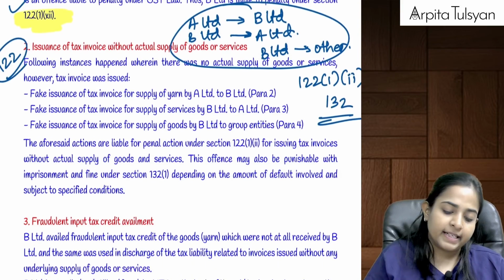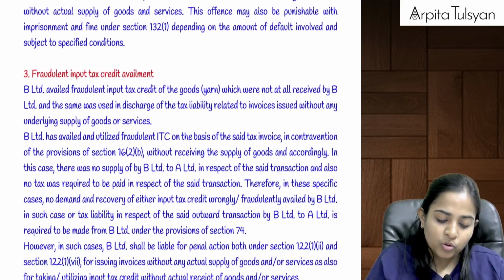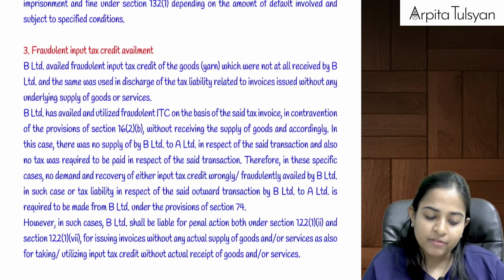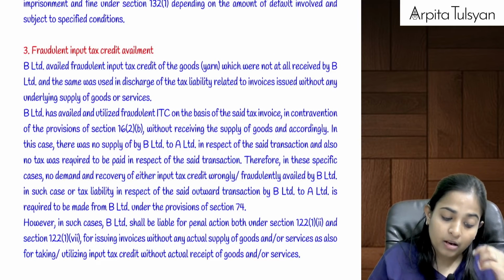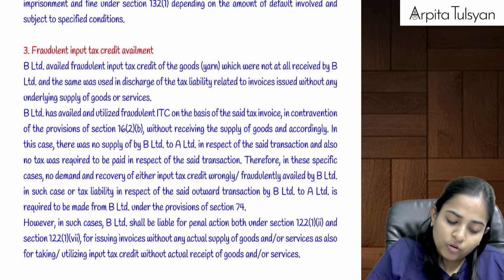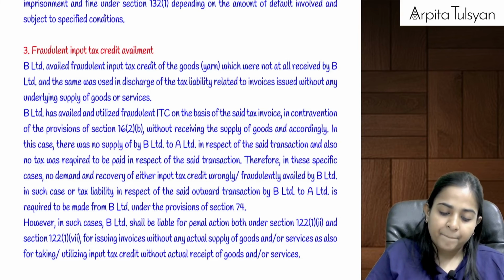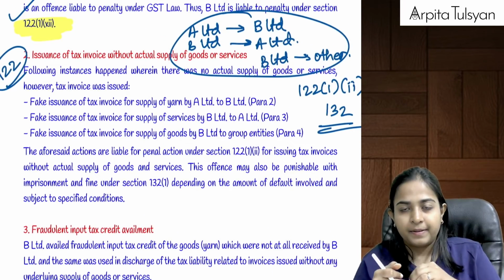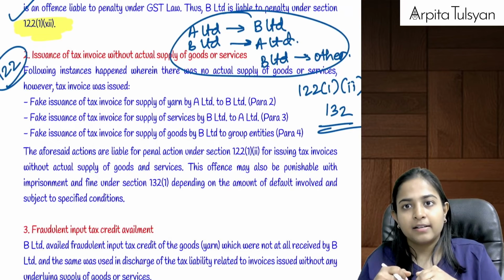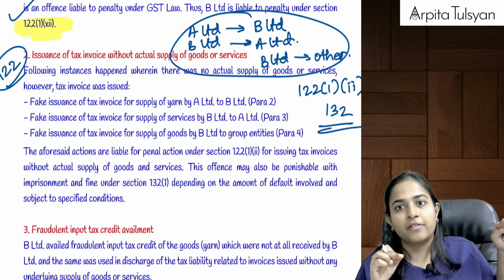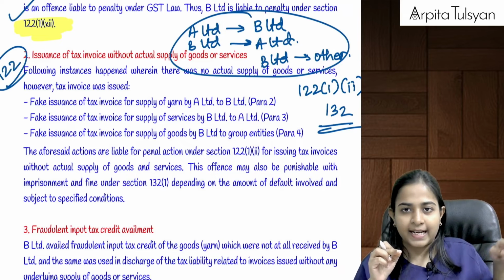Then next, who took fraudulent ITC? Can we say here, B Limited took fraudulent ITC? Remember, A gave it to B, and B availed the ITC of that. Then B Limited made supply of services to A Limited for discharging that tax liability.